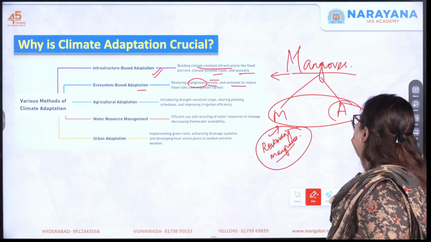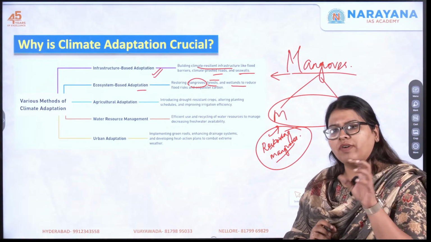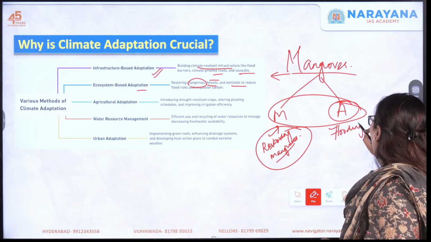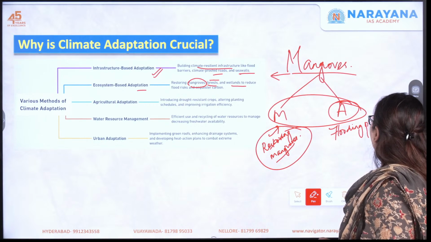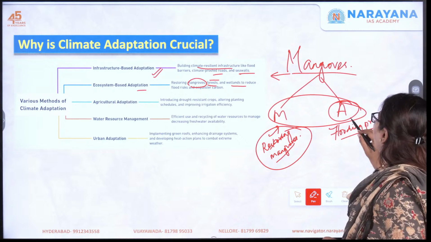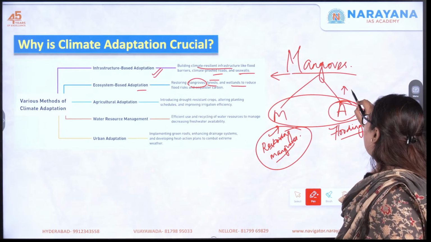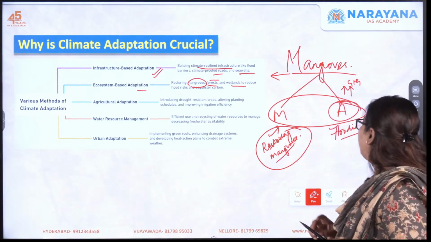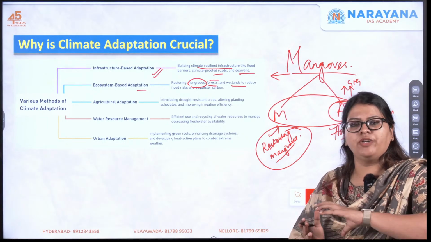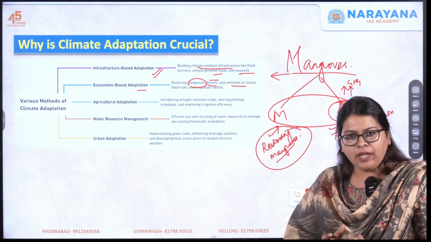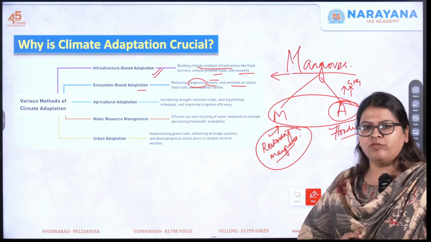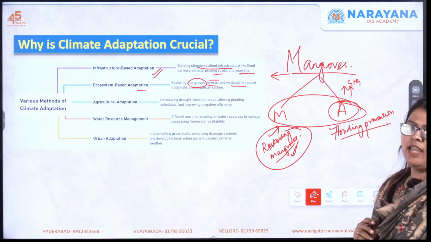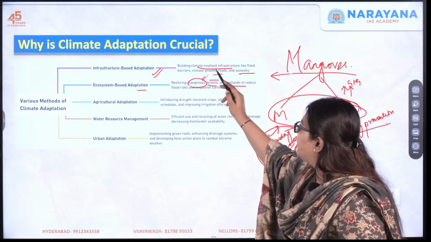Next one, how do I say that this acts as an agent of adaptation? This provides protection against flooding. Because already there is increase in the temperature, increase in the emission of GHG. There is an increase in the global temperature, because of which the sea level rises. There's going to be intrusion into the coastal areas. While if you restore your mangroves, what happens? It prevents the flooding. So it helps in both mitigation as well as adaptation strategies. So here mangroves is taken as an example.